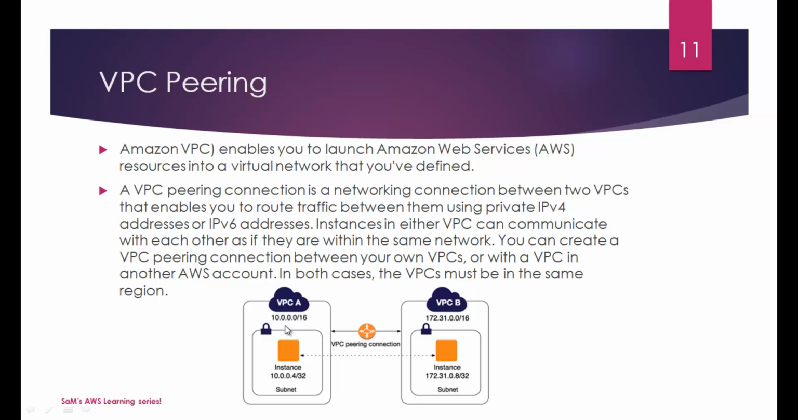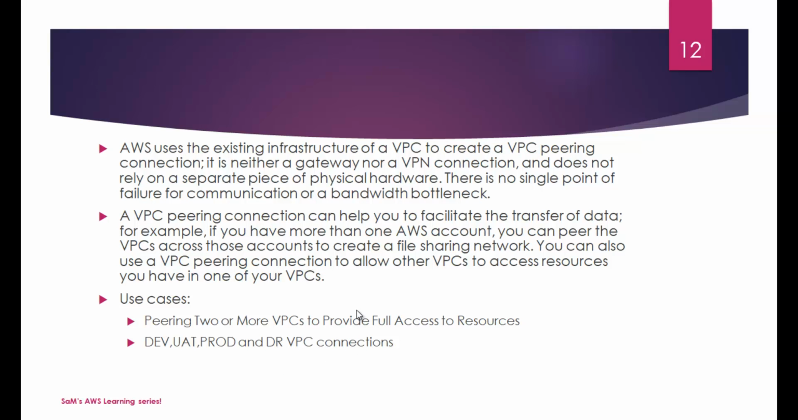I have this VPC A defined with a CIDR block of 10.0.0.0/16, and then the VPC B, take a look at it, guys. The CIDR block range of VPC B is defined as 172.31.0.0/16, and we have two instances connected through this VPC. Even though their CIDR block ranges are different, their subnets are different. If there is a VPC peering enabled, you can access these two different EC2 instances as if they belong to the same network. And AWS uses this existing infrastructure of VPC to create a VPC peering connection.